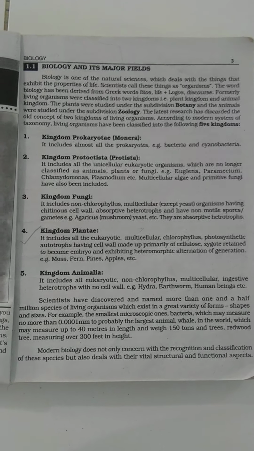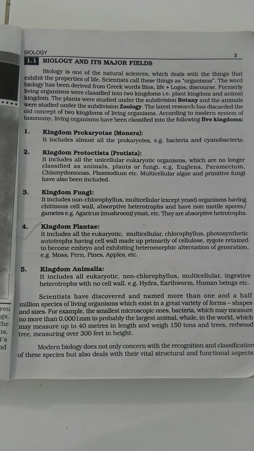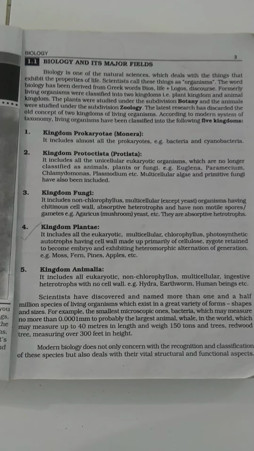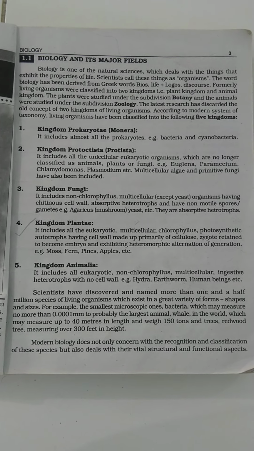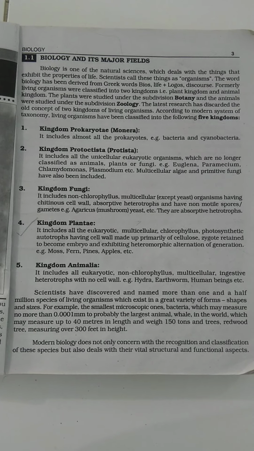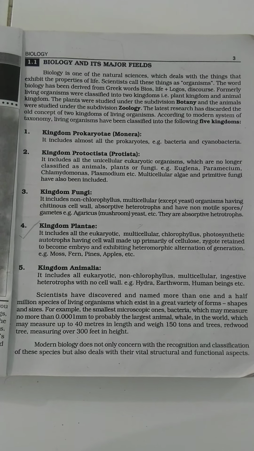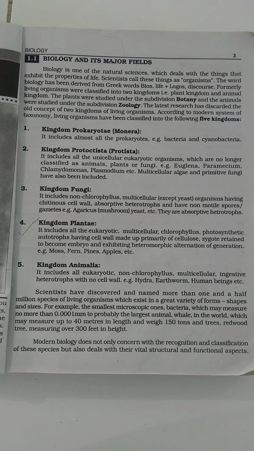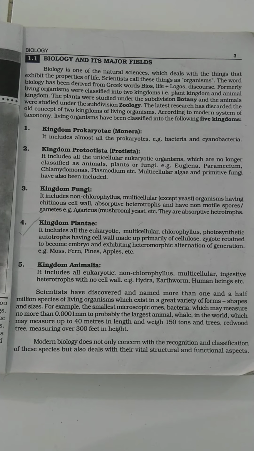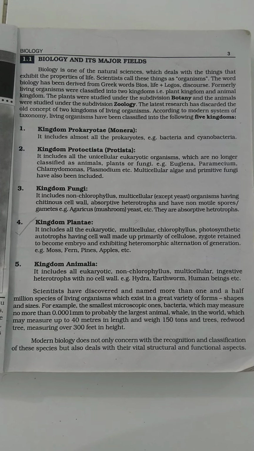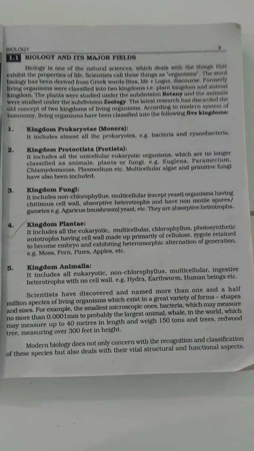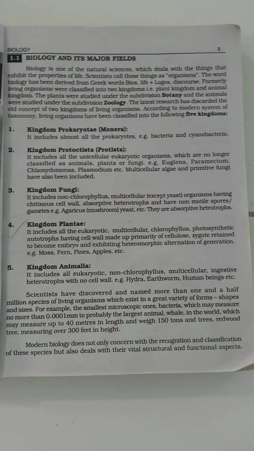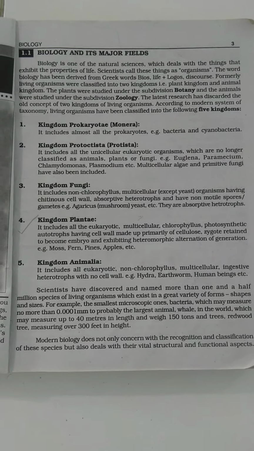They are non-chlorophyllous multicellular organisms having a chitinous cell wall, absorptive heterotrophs, and have non-motile spores, or we can say gametes. Examples are Agaricus, mushroom, yeast, etc. They are absorptive heterotrophs. So what does it mean about the kingdom Fungi, and how are they different from the kingdom Plantae and kingdom Animalia?